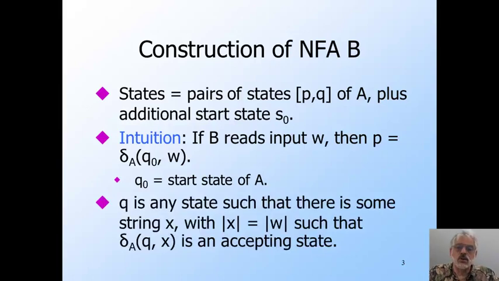The second component, Q, is a state such that A can go from that state Q to an accepting state of A while reading some input X whose length is the same as that of W. B will be in all states PQ such that Q satisfies the condition I just set. It can get to a final state of A on some input whose length is the same as that of the input that B has read so far. Notice that B doesn't know how long an input string it has read. Finite automata can't count. But we'll work out the transitions of B so that what we want to be true about the second component will indeed be true.